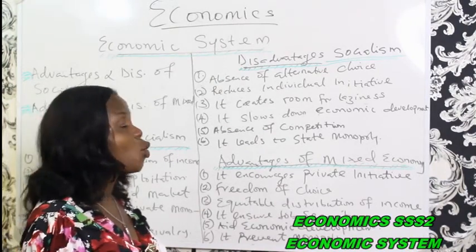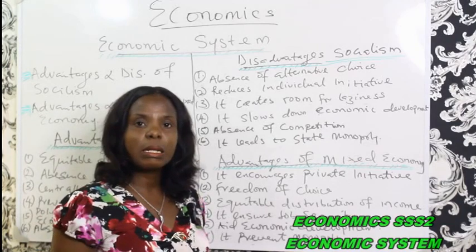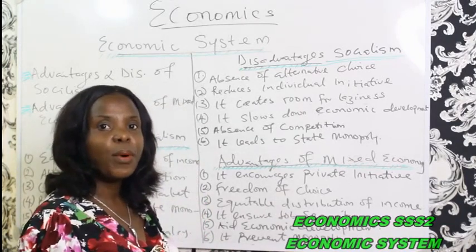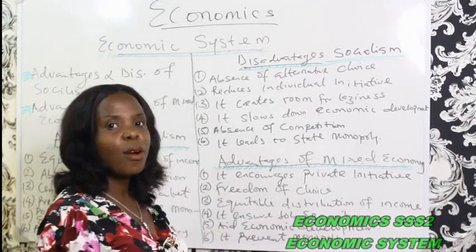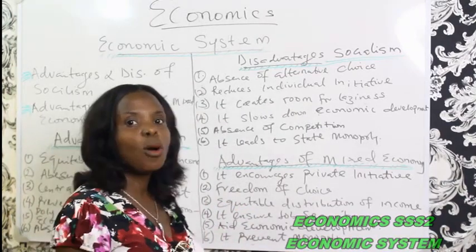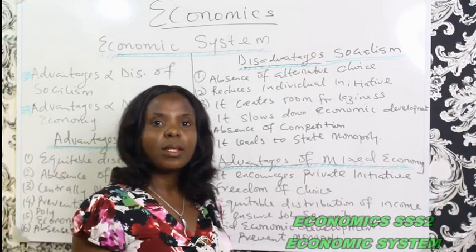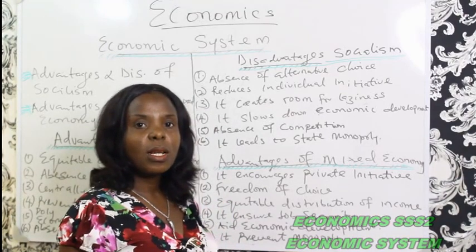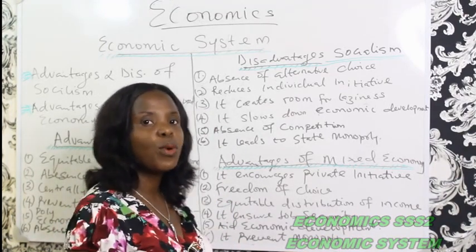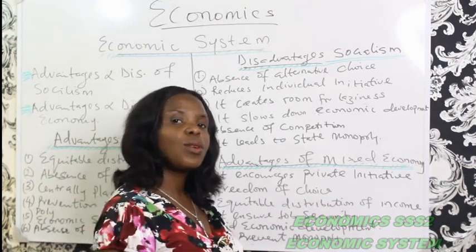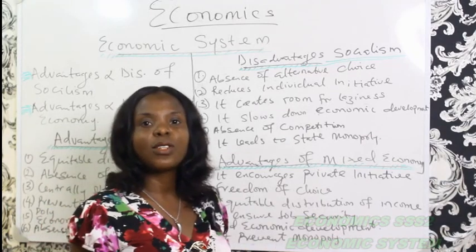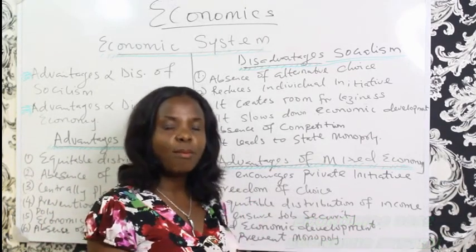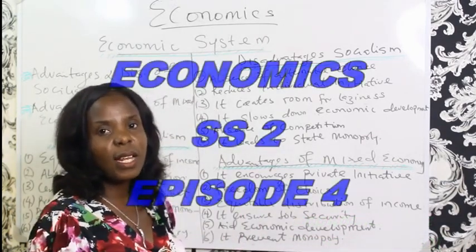Absence of alternative choice. The government can decide to produce a particular product, unlike in the capitalist system, where a number of individuals can just come and produce a product with different names. Different individuals can come into the production process to produce a particular product, and the final consumer has the alternative choice to choose between the alternatives that they have.